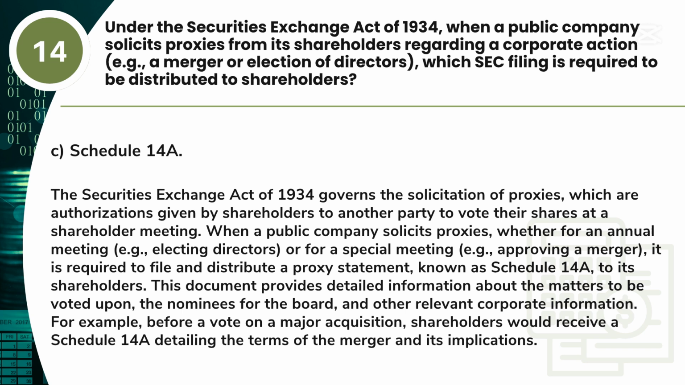shareholders to another party to vote their shares at a shareholder meeting. When a public company solicits proxies, whether for an annual meeting, for example electing directors, or for a special meeting, for example approving a merger, it is required to file and distribute a proxy statement, known as Schedule 14-A, to its shareholders. This document provides detailed information about the matters to be voted upon, the nominees for the board, and other relevant corporate information. For example, before a vote on a major acquisition, shareholders would receive a Schedule 14-A detailing the terms of the merger and its implications.